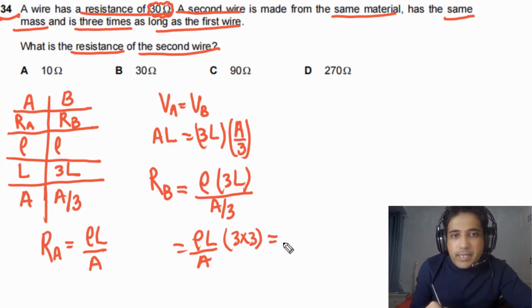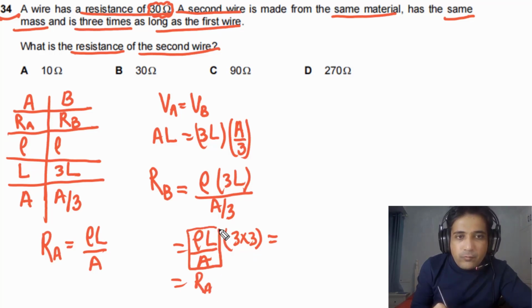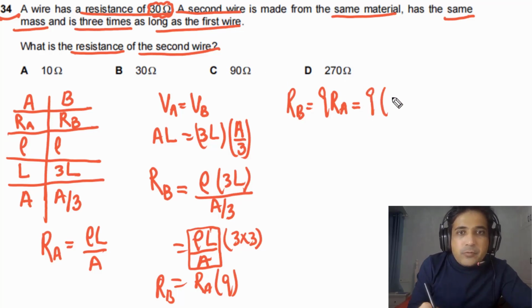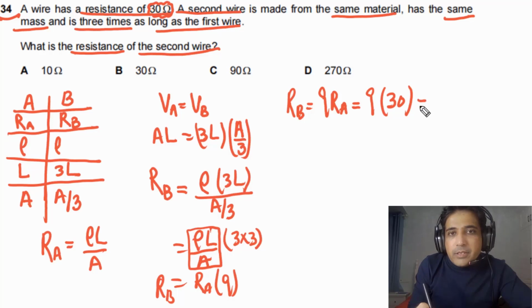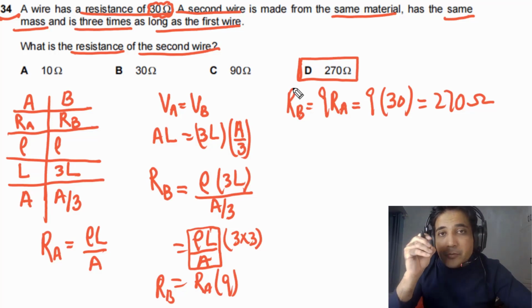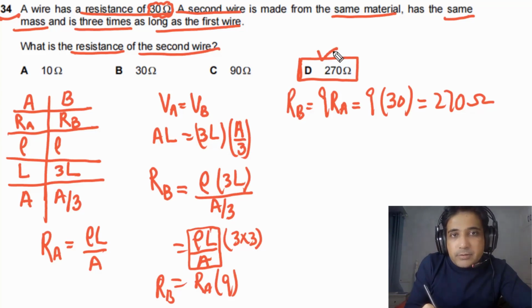So we will get RA times 9. So resistance of wire B is equal to 9 times resistance of wire A. Resistance of wire A is given, so if we simply multiply, our final answer will be equal to 270 ohms. So this is resistance of wire B. This is how you can approach this type of problem. You need to understand the technique, the method we use. So the answer for this question is D.